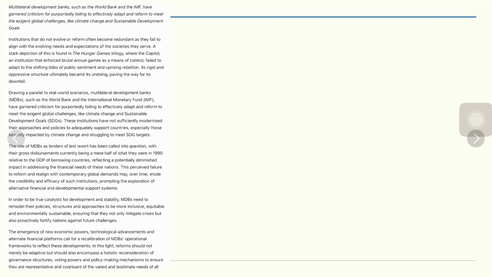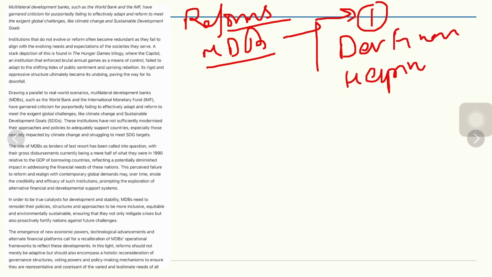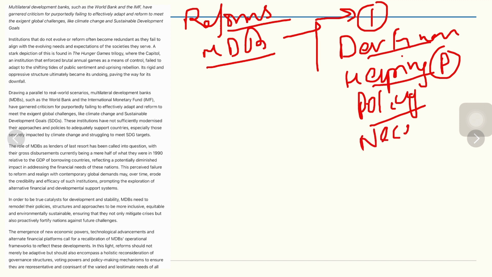And the second topic is regarding multilateral development banks, and why reforms in those are required. First of all, we should understand what multilateral development banks are. Multilateral development banks are banks which cater to the needs of multiple countries. And what are those needs? Those needs can be regarding developmental finance, helping countries to come out of poverty, providing them some sort of policy directions, and providing necessary help in the time of any crisis, especially debt crisis. So these are the multilateral development banks.